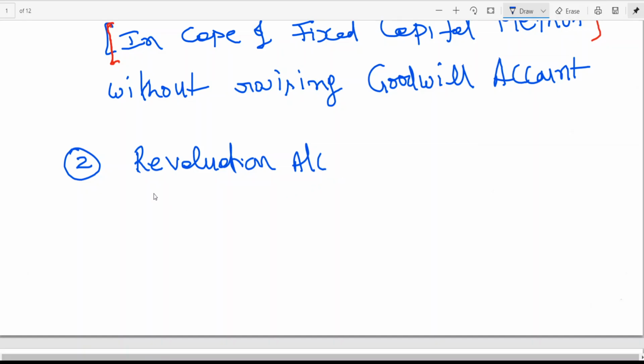Revaluation account. This you have already learned in admission, but there the result of revaluation used to be transferred to old partners capital account. Here the result of revaluation account, either profit or loss, is transferred to all partners capital account. Is this clear?